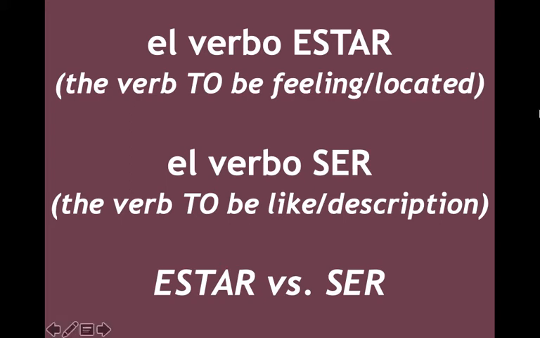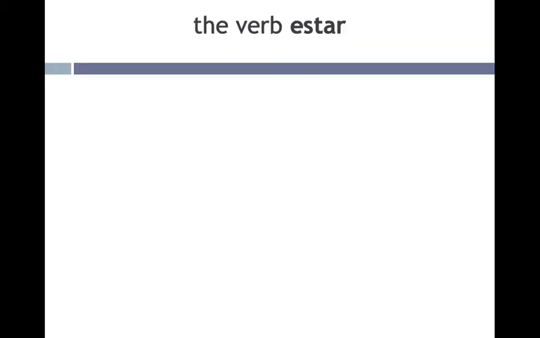Hola! We've been working with adjectives describing emotions, conditions, and general descriptions. So let's take another look at el verbo estar, which means to be, more specifically to be feeling, to be located, a changing state. Let's take another look at el verbo ser, which also means to be, but to be like, a description, more consistent state. And finally, let's take a look at the difference between them, estar versus ser, when to use those two forms of to be. Let's begin with el verbo estar.